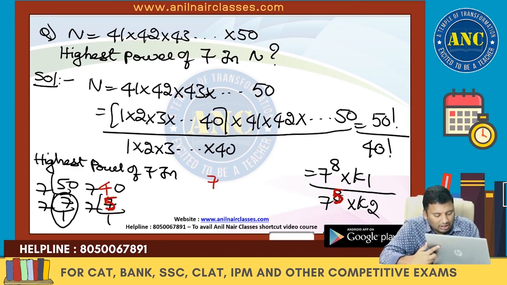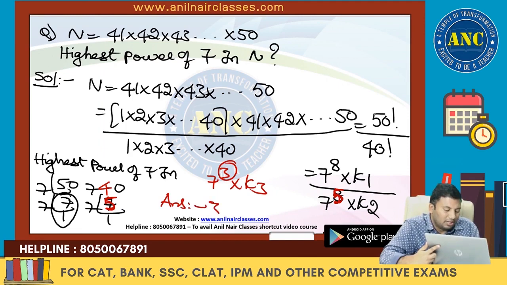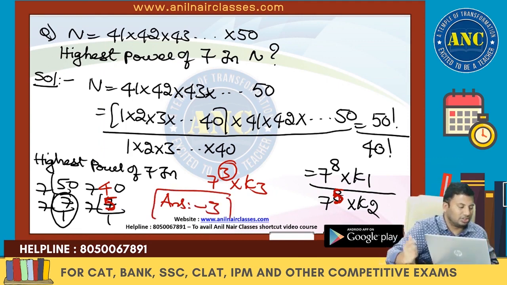So these are nothing but 7 power 3 into k3. What is the highest power of 7 in this number? The answer is 3. I hope it is clear.